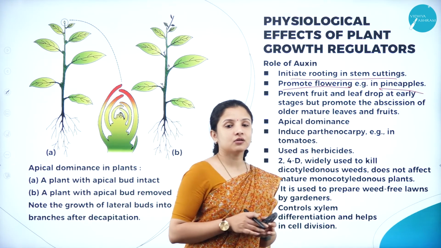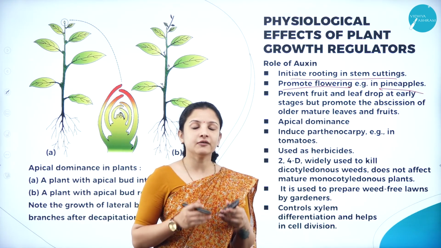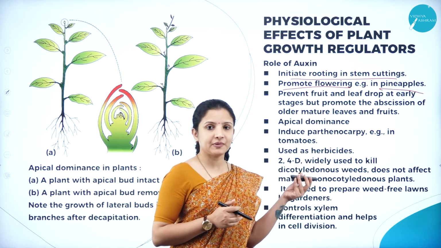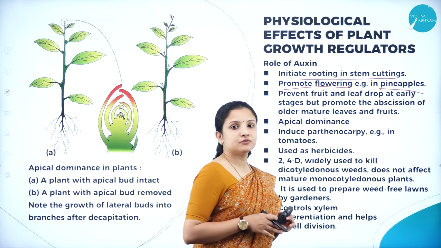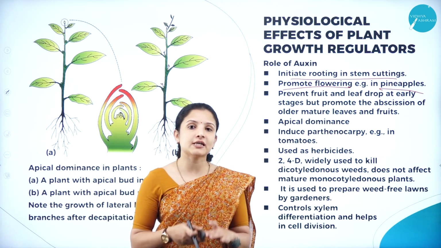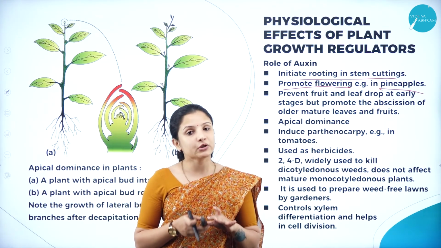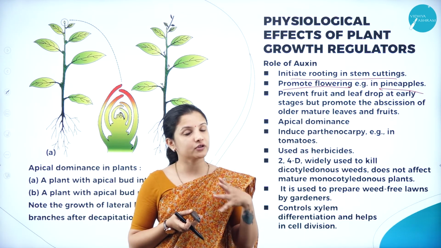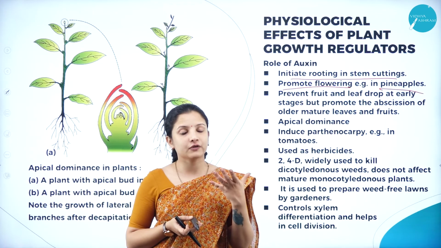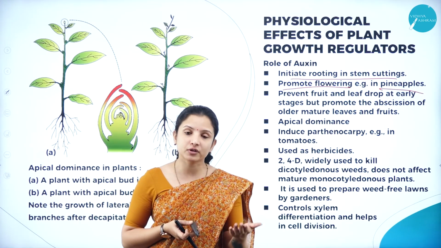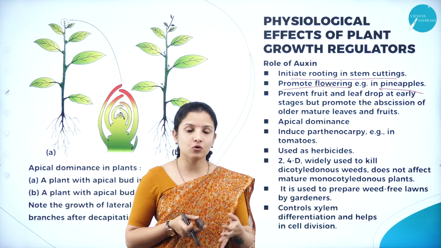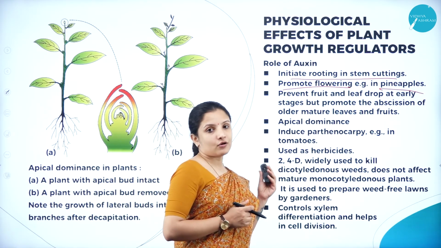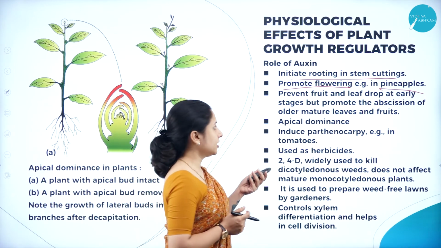Auxins also prevent early fruit dropping and leaf dropping from the plant. Sometimes what happens is, plants, before they reach their senescent stage, because of some reason, the fruit that is set will start to fall off very early before they ripen, and the leaves also will start to fall off very early before they become old. If you have to prevent all that, then auxin can be added to that particular plant.